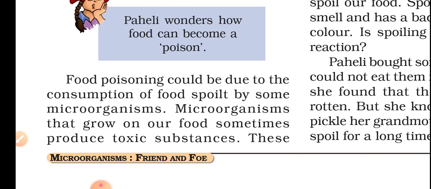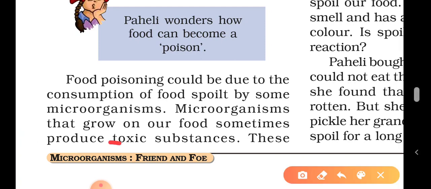Microorganisms that grow on our food sometimes produce toxic substances. See, some bacteria produce toxic, that is poisonous, substances. Toxic substances means poisonous substances. So if anything grows on a carrot or something, they leave the poisonous substance there itself. Without cleaning the food or taking care, if we cut the carrot and start using it in our cooking, then that leads to food poisoning for the people who consume it.